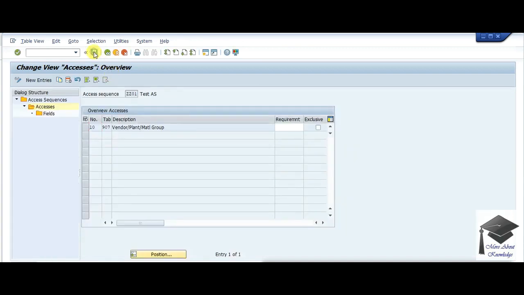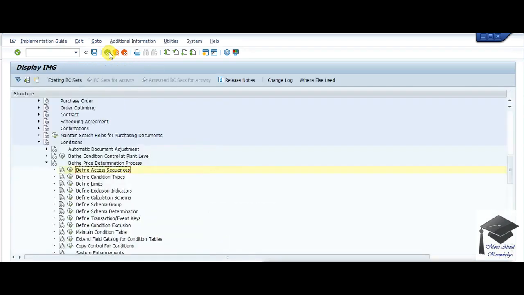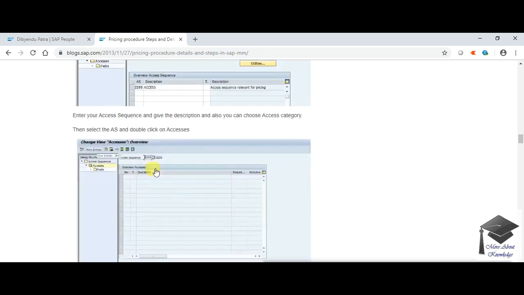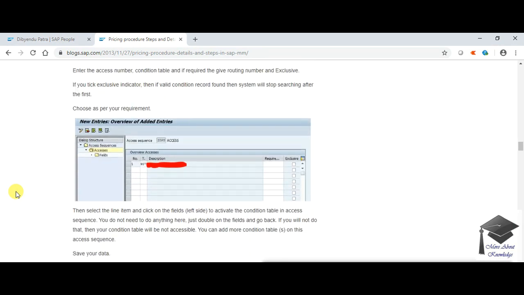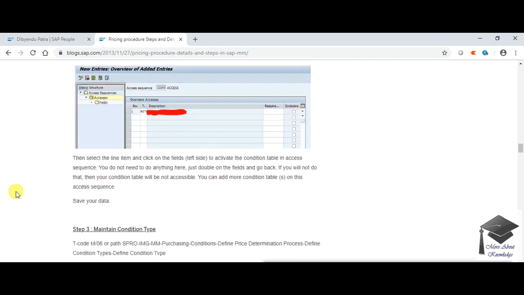Okay, so I've created my access sequence. Now, as I have given a screenshot of this also, choose your access sequence name, choose your access sequence code as per your requirement.